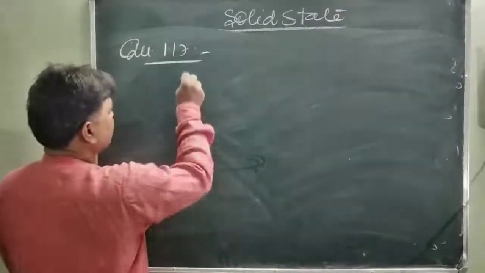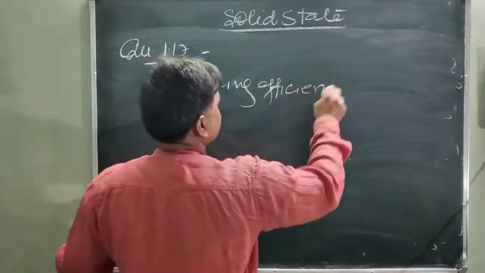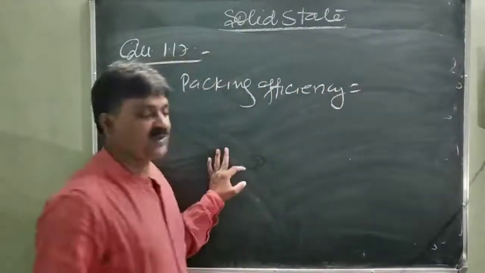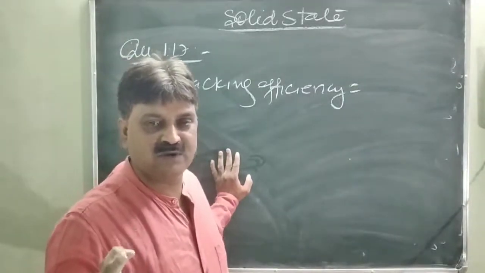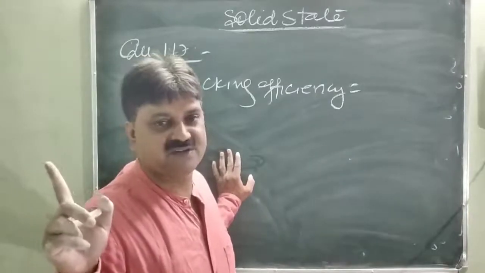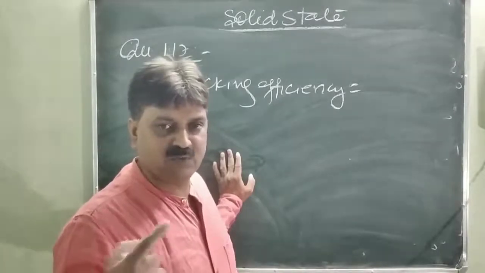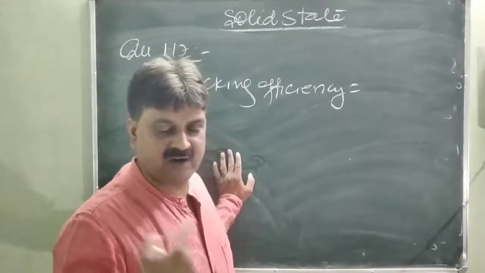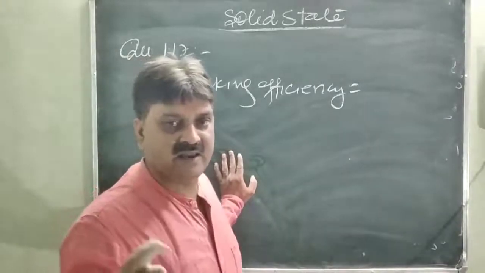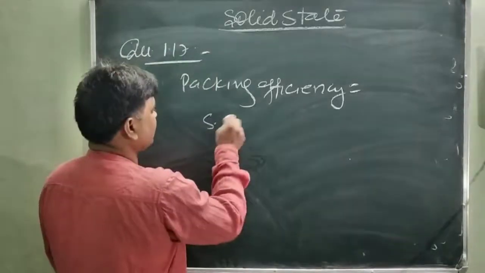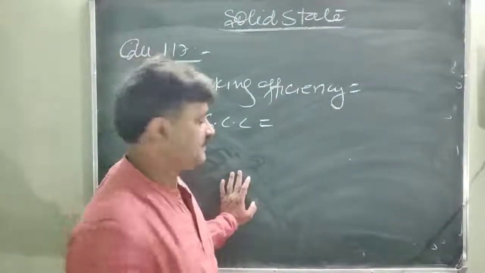You know that in case of packing efficiency, this is the volume occupied by the atoms upon the total volume of the cube into 100 percent. So we have already calculated in the theory portion for SCC, simple cubic, the atom is present only at the corners, and their packing efficiency in case of SCC is 52.4%. We have already calculated.